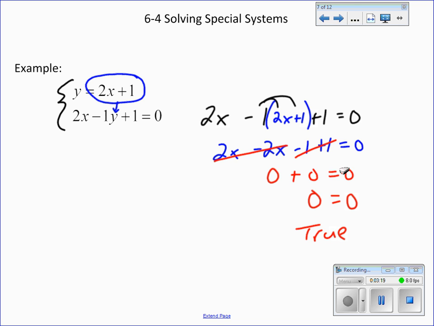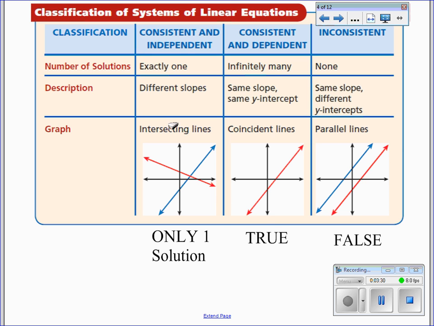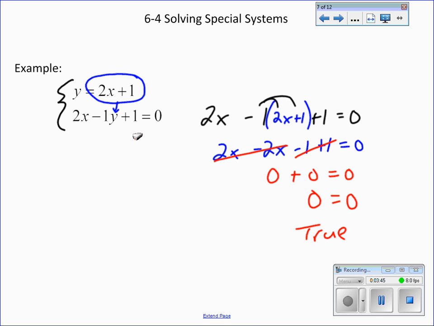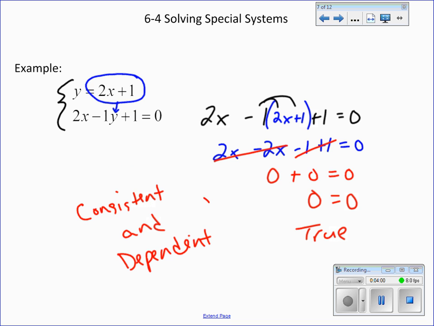But this true statement helps us identify which type or classification this system is going to be. Because it's true, we know it's going to be consistent and dependent. You know that by looking at this chart that I gave you. We also know that if we were to graph both of those lines, they'd have an infinite number of solutions, and the lines turn out to be the exact same, lining up one on top of the other. So again, we're going to write consistent and dependent, because that's what kind of system this is.